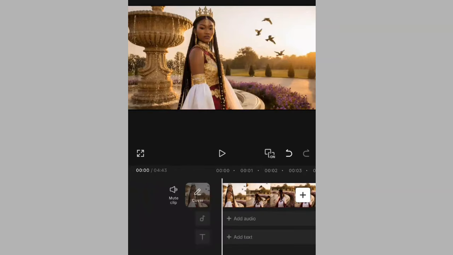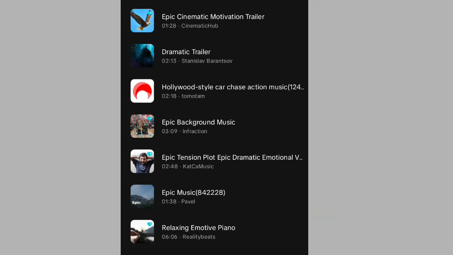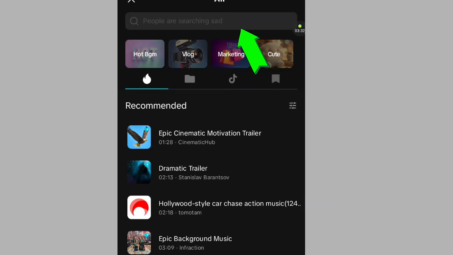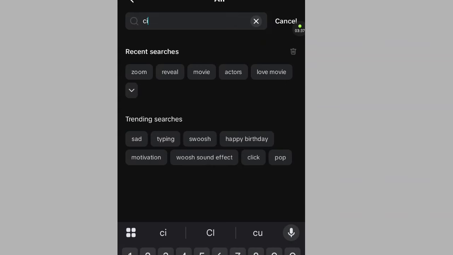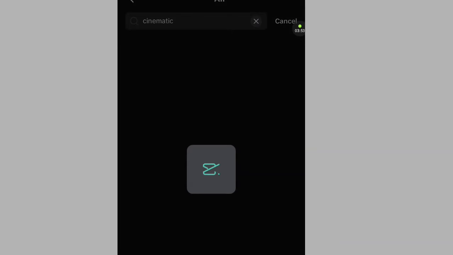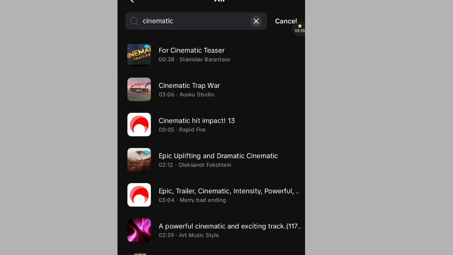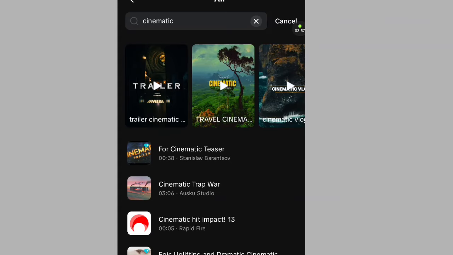So to add your sound to make your video lively, you just come over here where they write add sound. Touch this add audio. You come over here, sound. Now on this sound, you can search any type of sound that you wish to use on CapCut. Let's say we want a cinematic. You can just type cinematic here and you hit search. So on CapCut, you have almost all the sounds that you're looking for in every movie. They are all there. You can see that they have even added more.